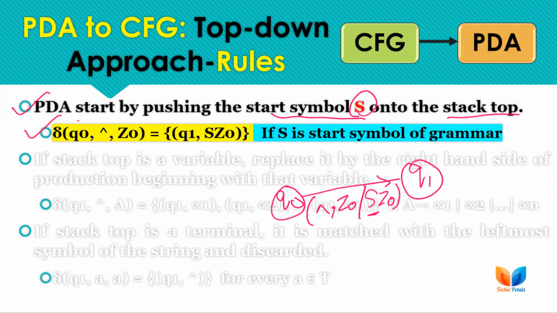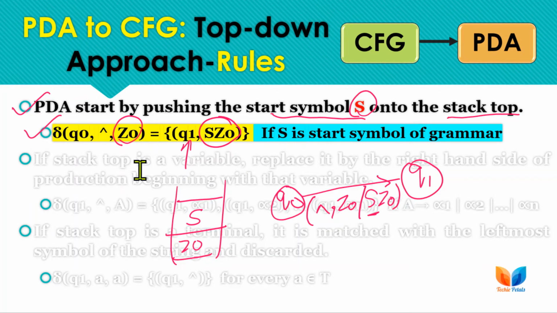So we move from q0 without reading any input symbol, when the stack top is Z0. We move to the state q1, replacing Z0 with SZ0. That means we have pushed the start symbol of the grammar onto the stack top. Here the start symbol is S; if you have any other start symbol, you have to change the symbol in the transition. Otherwise this is the rule to push the start symbol of the grammar onto the stack top.